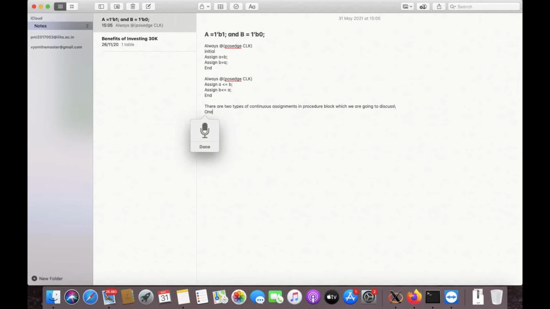One is blocking assignment and the other is non-blocking assignment. Now we will discuss these two things one by one with the example we have depicted above.